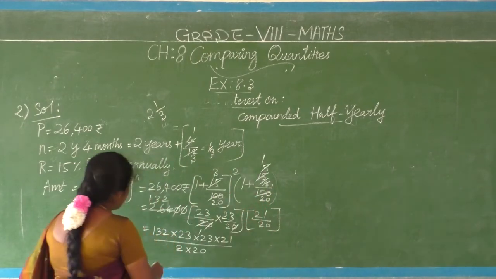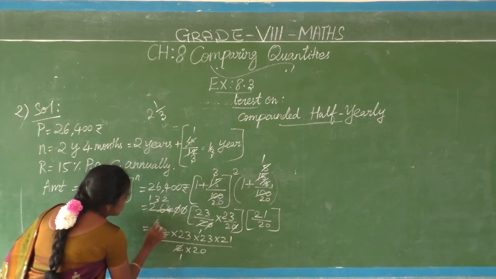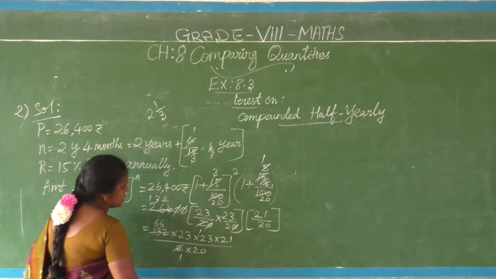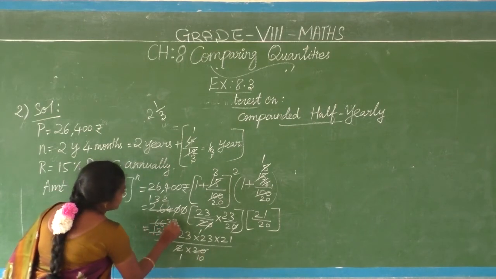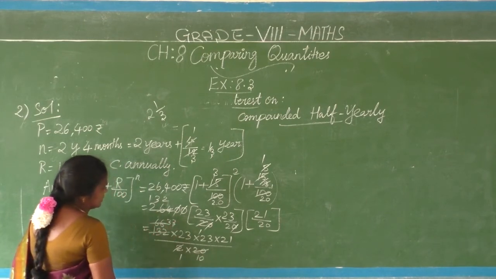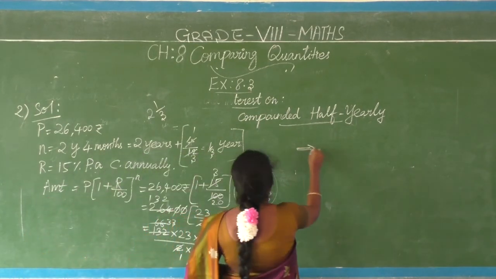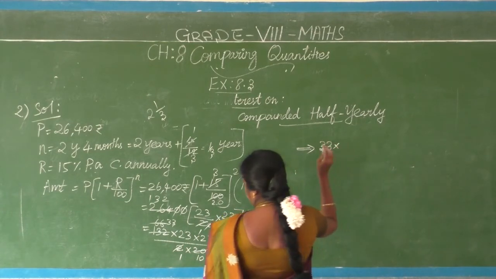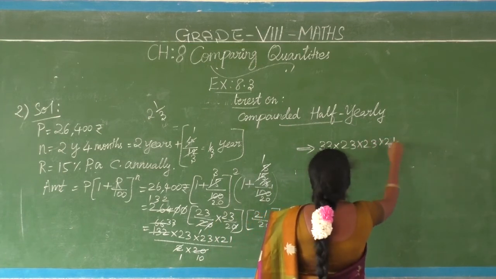So what to do? Again can be cancelled, no? Both are the multiples of 2. So 1 2 is 2. 6 2s are 12. Remainder 1. Again 6 2s are 12. Simplify the sum because it is going larger level. So try by 2 table again. 10 2s are 20. Here what comes? 33 2s are 66. So that's all, we can't cancel. Just as usual you have to multiply only. At the time what comes? Which is numerator? 33 into 23 into 23 into 21 by 10.